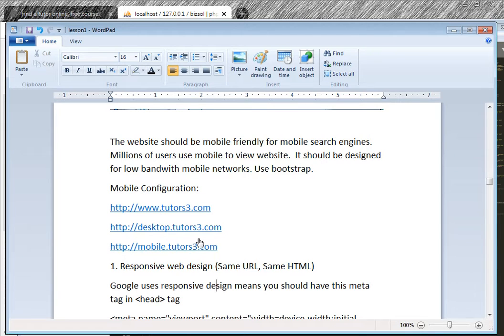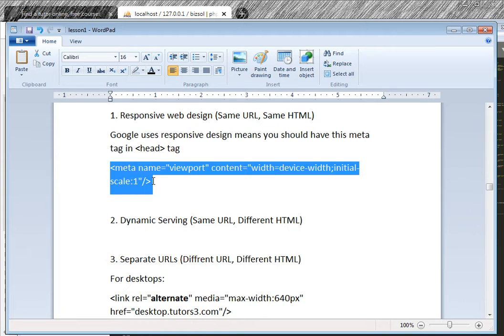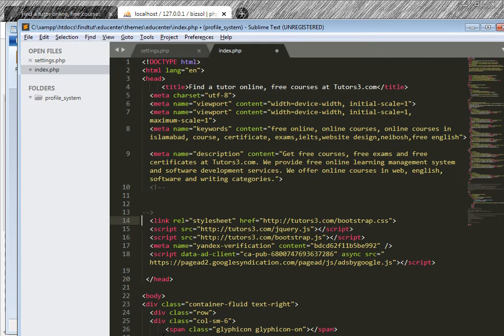Okay. Now responsive web design means your layout and meta tag and head tag. So in the layout, in the head tag, you should use this meta tag for the mobile. Google uses responsive web design and supports dynamic serving and separate URL. This is the meta tag. If I see this page, these are the meta tags. These are two viewport meta tags. This is the viewport. Okay, it says that device width and initial scale is equal to 1. Right? So this is about mobile.